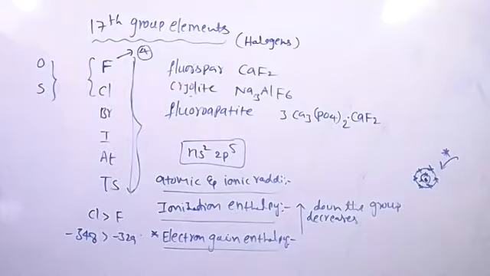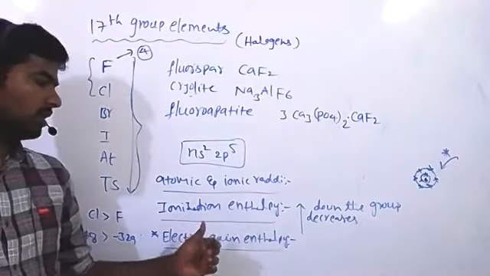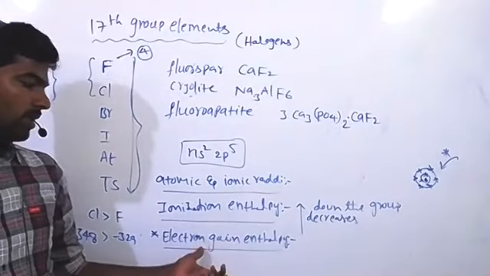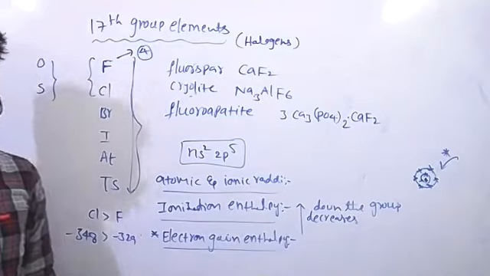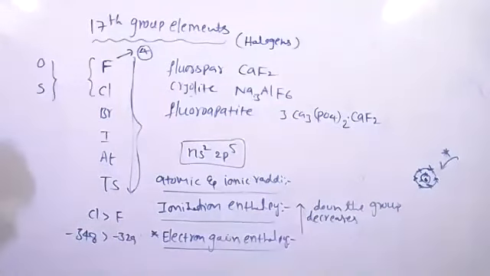Why? Of course, ionization enthalpy may not be high, but electron gain enthalpy is the highest for halogens in their respective periods. What is the reason? The reason is halogens have the smallest size in their respective period and therefore high effective nuclear charge. As a consequence, they readily accept one electron to acquire noble gas configuration.